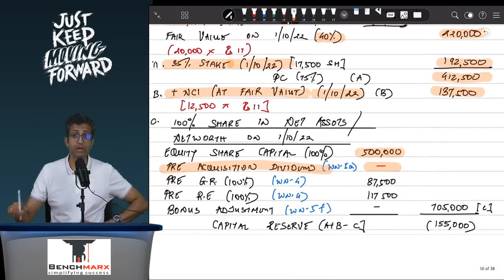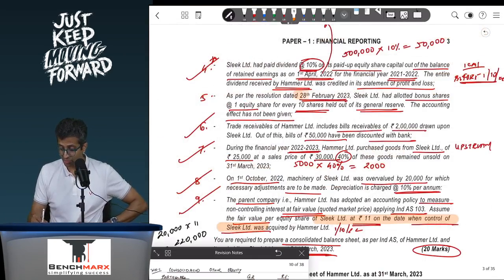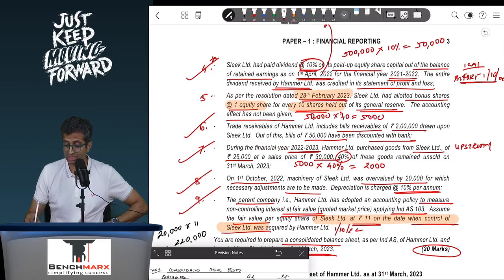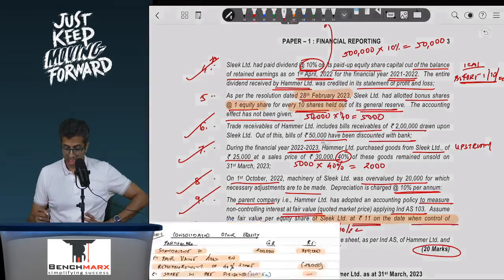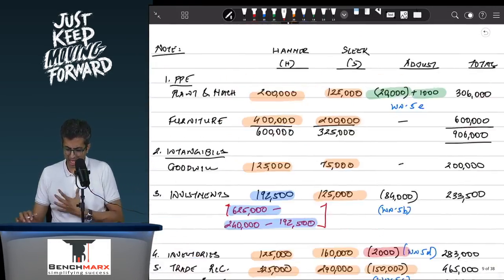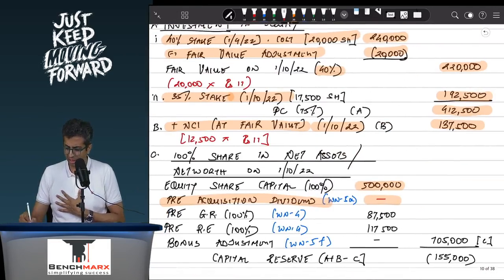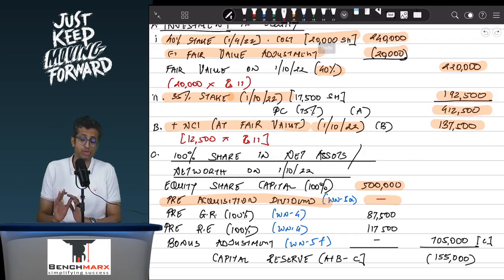Ideally, my share capital after bonus will not be the same. My share capital would ideally be different. So as per the resolution on 20th February, bonus shares are 1 for every 10 shares. So if there are 50,000 shares, then 50,000 into 1 by 10, and hence around 5,000 bonus shares are going to be issued of the value rupees 10. Hence 50,000 will be the quantum of bonus. So I can either ignore the bonus while doing the reserves, and even while I look at the share capital, I just take 5 lakhs. I ignore the effect of bonus. That is my main solution.